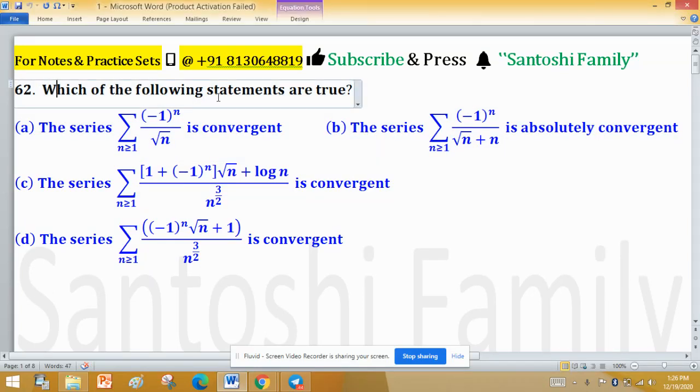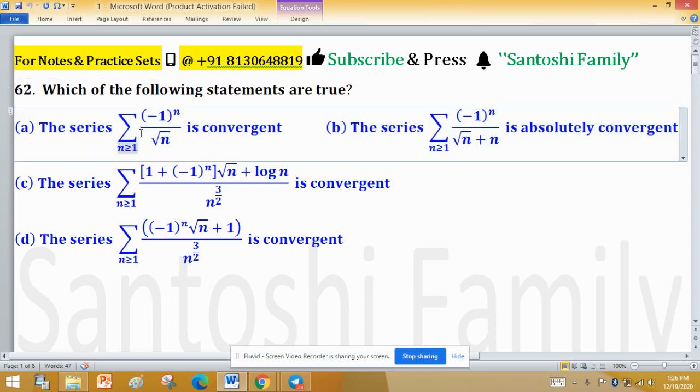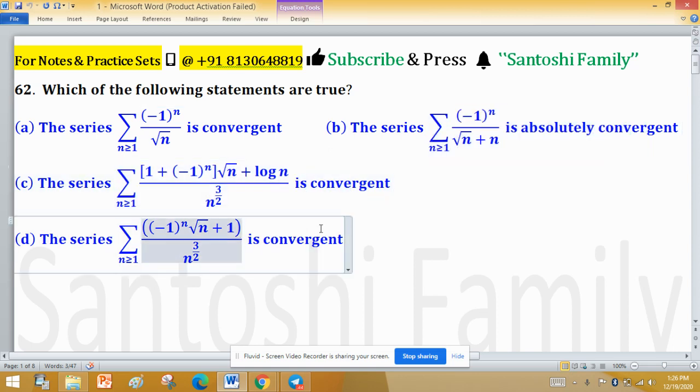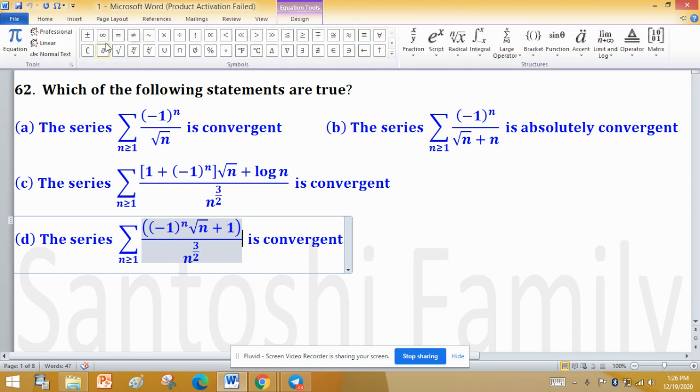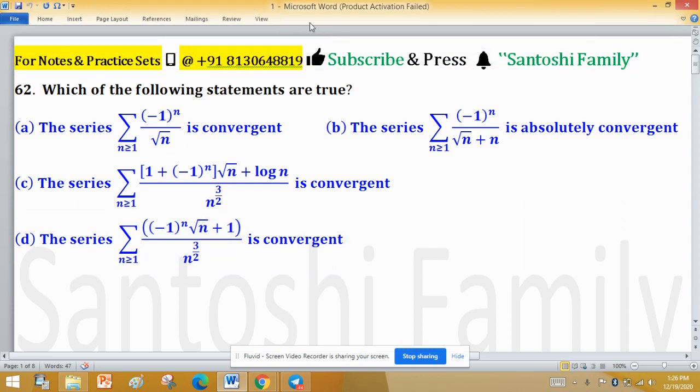Which of the following statements are true? Option A is series. This is convergent. This is absolute convergent. This is convergent. And this is also convergent. Now we have to test this series one by one and find the answer which one is convergent or which one is not convergent.